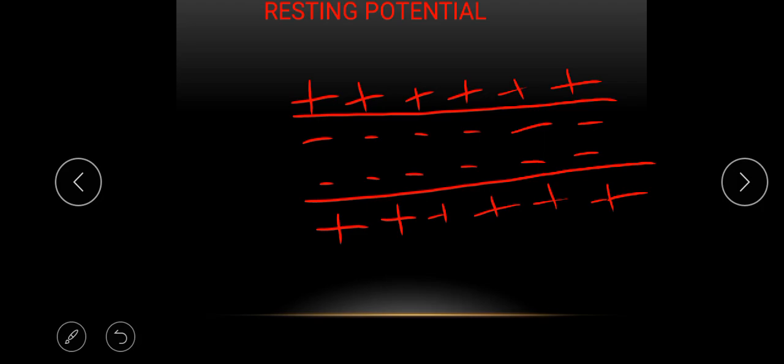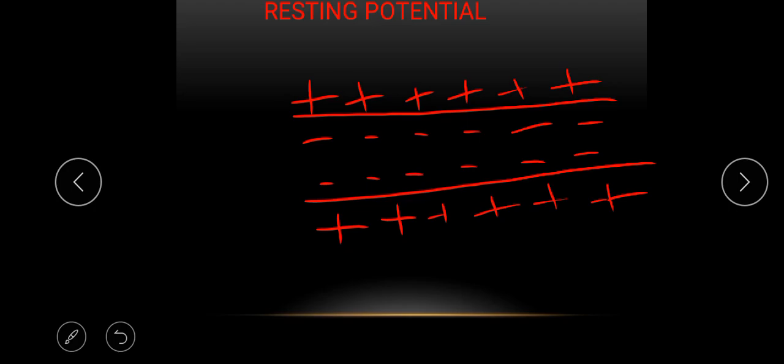Since we have an excess of potassium ions inside the cell, and there is a leak channel that is open, there is a tendency for the potassium ions to diffuse out of the cell, down their concentration gradient. Because in the passive mechanism of transportation, material moves down the gradient. Since we have excess potassium inside, some of it has to move out.